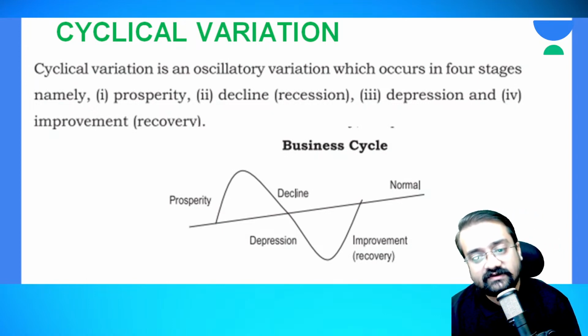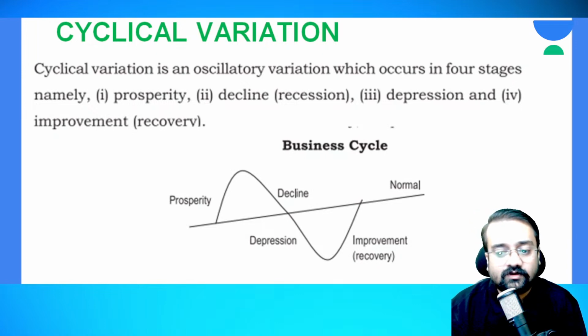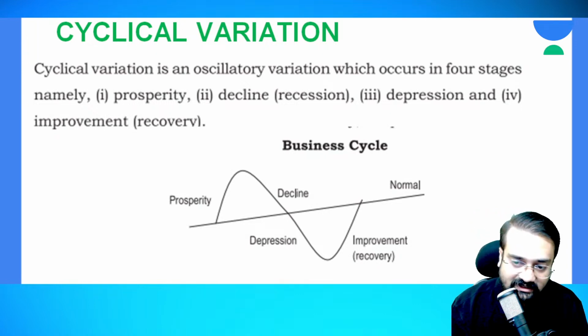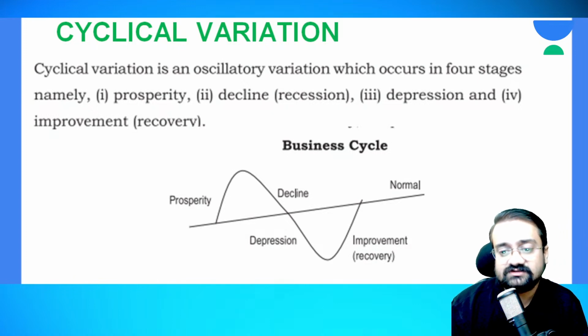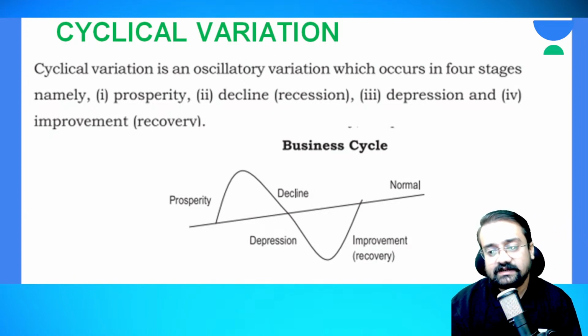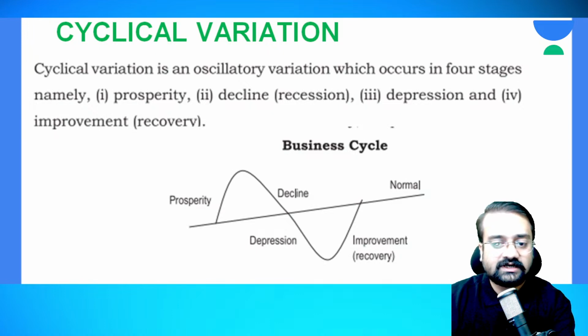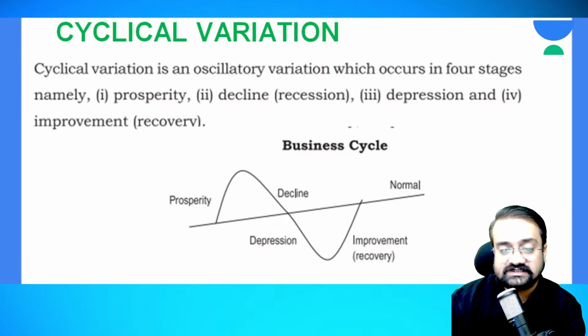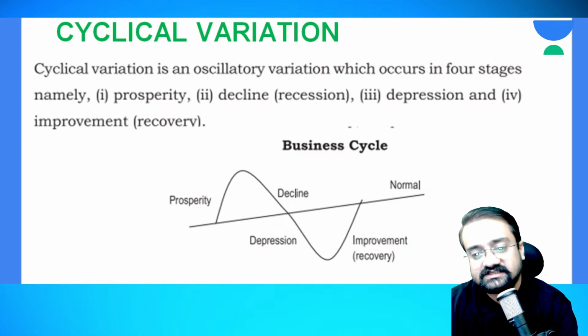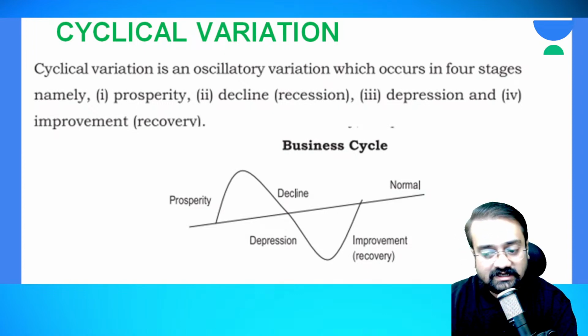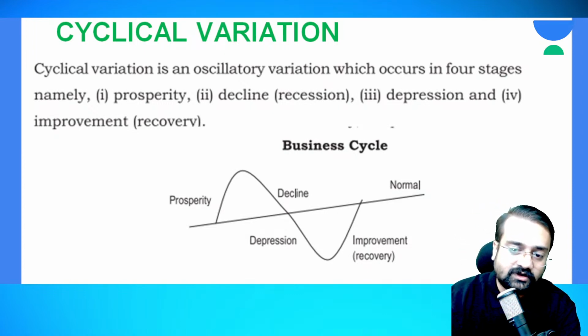Whatever amount you have invested, that amount also you are unable to get back. So you are facing heavy losses. Such a stage is known as depression, wherein, as I had said, in the first initial stage, the prosperity stage, there is more increase in the number of sales of a commodity, and gradually the sales come down.